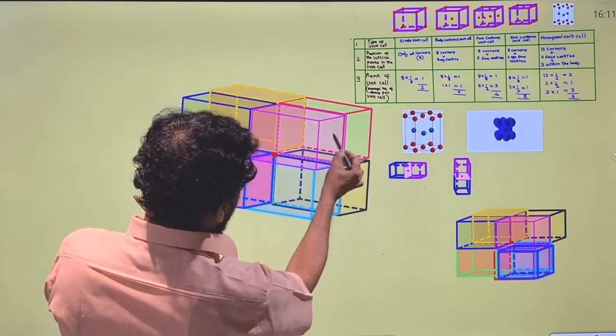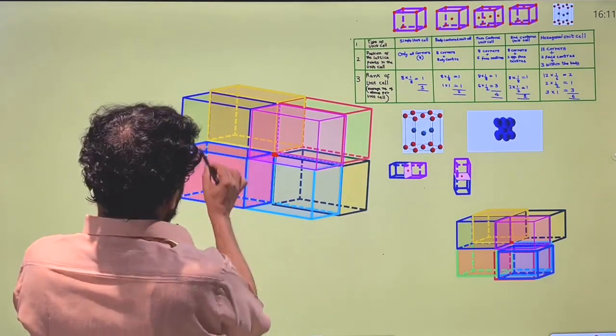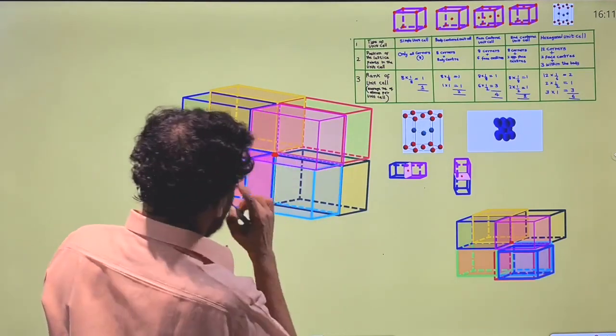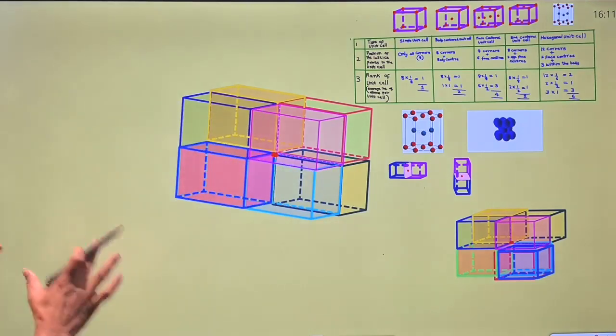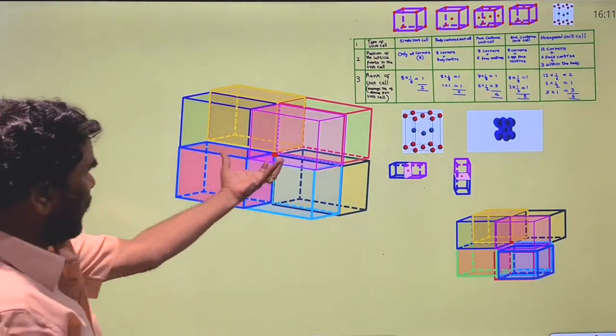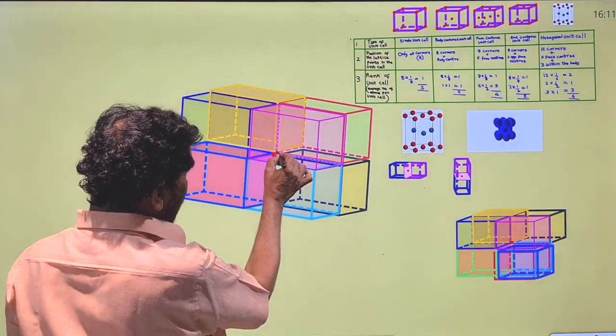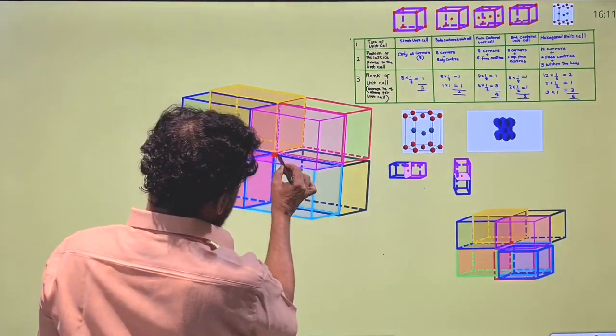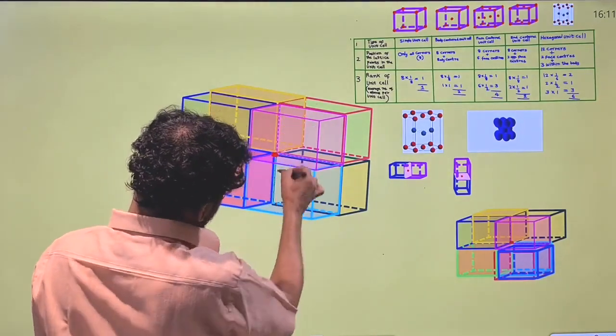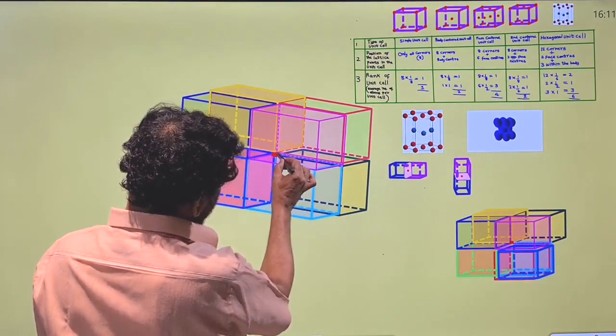1, 2, 3, 4. 1, 2, 3 down. There are a total of 4 unit cells. So 8 unit cells, and this is common for all the 8. This is the pillar for the 8. This is the lattice point.